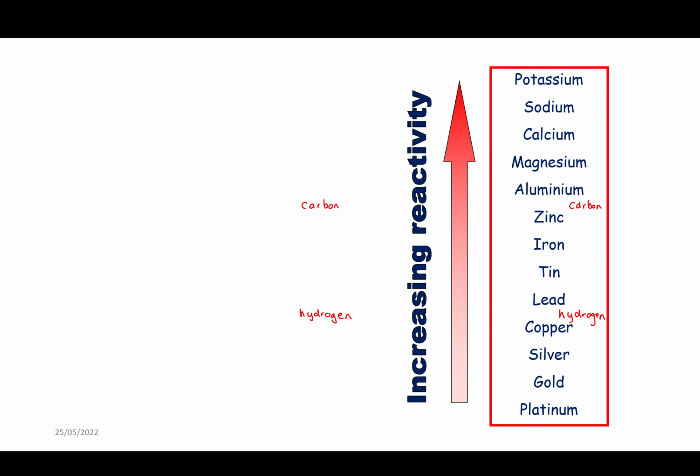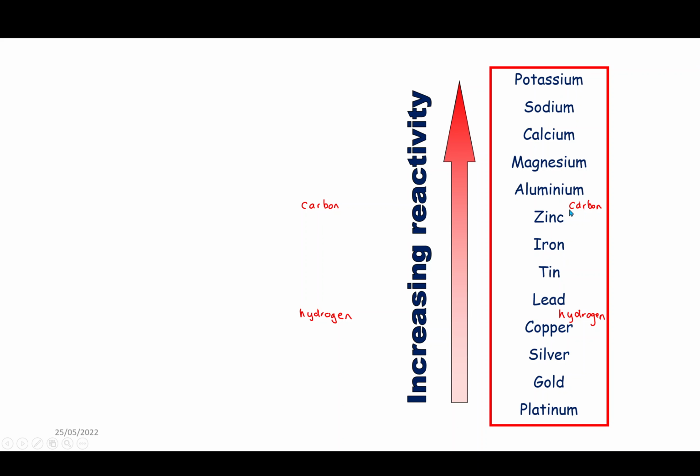Now then, when we look at the reactivity series, it is quite useful when you add a couple of non-metals to it. So you can add carbon and hydrogen to the reactivity series. And these are useful because you can find them in quite common forms. Carbon in quite a common pure form is coal, and hydrogen is found in acids and in water. So all of these low down metals, these metals from low in the reactivity series, will not react with acid because they won't displace hydrogen from its compound as part of an acid.